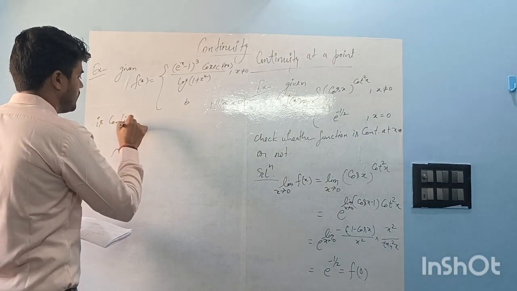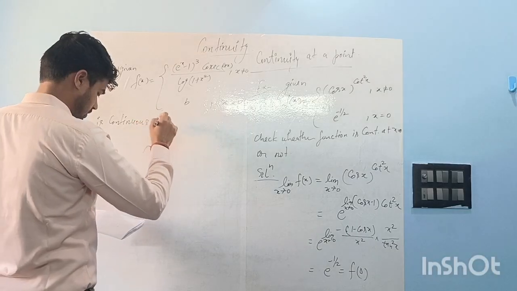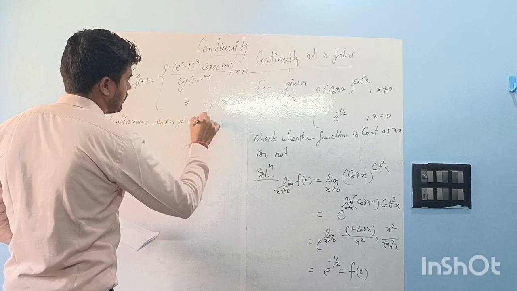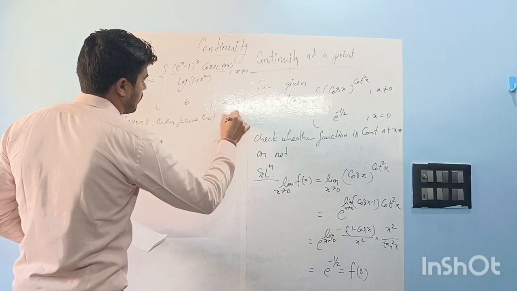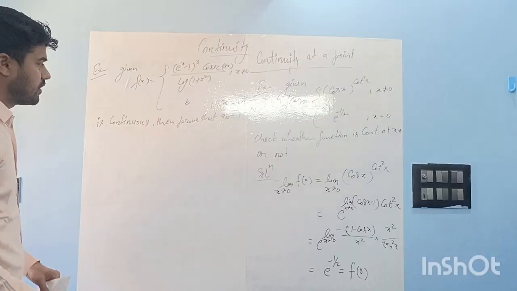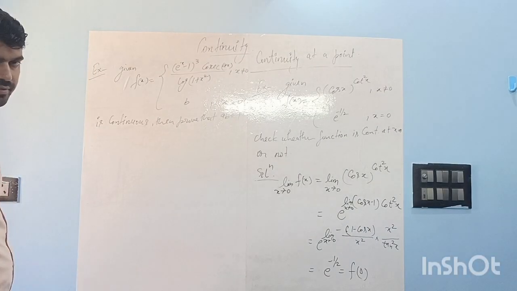So this function is given as continuous, right? And then we have to prove ab is equal to 1. a and b are unknowns, a is used here, b is used here, right? So we need to prove that ab is equal to 1.